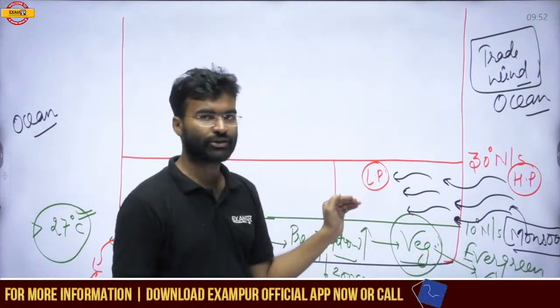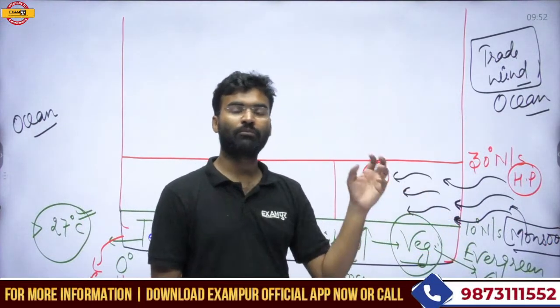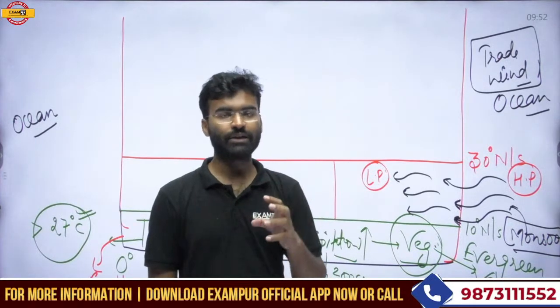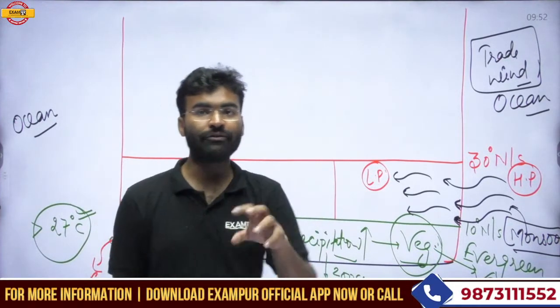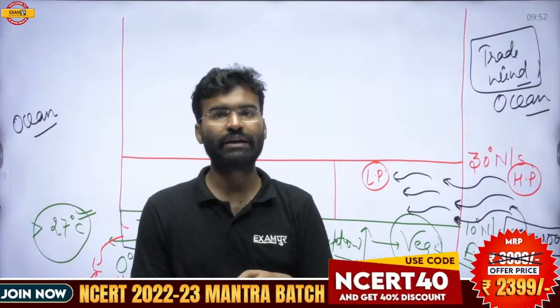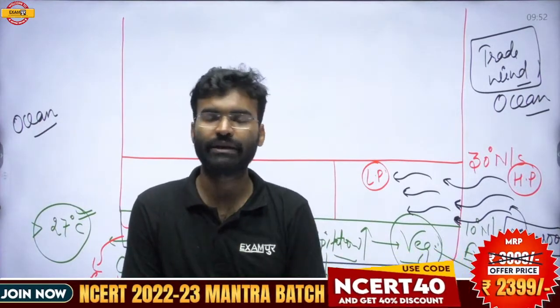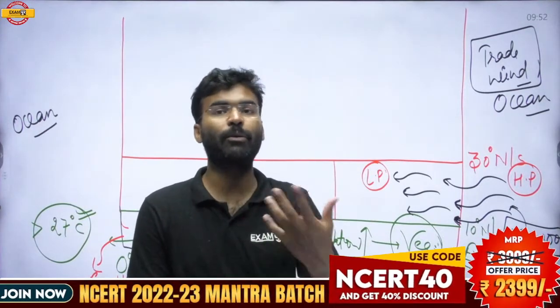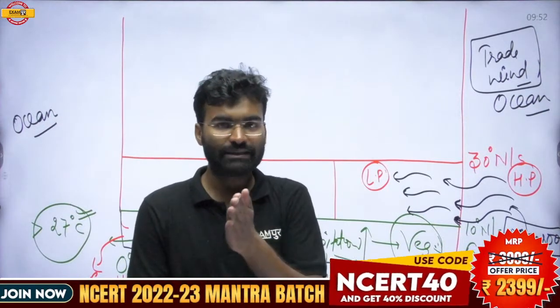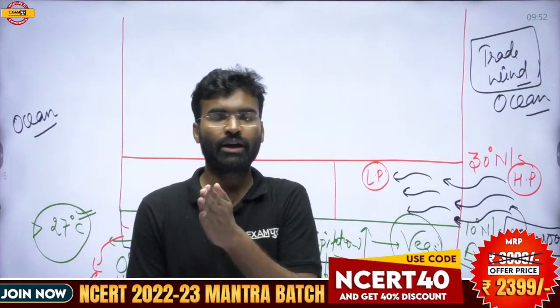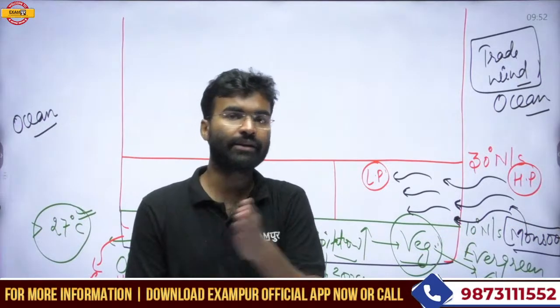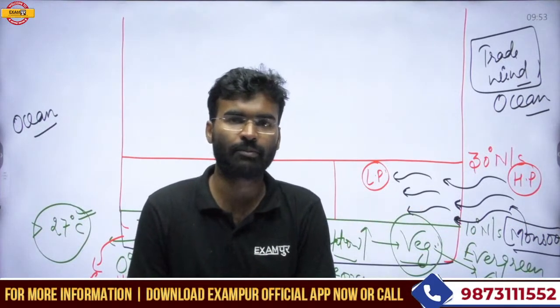At the initial stage of entering, the monsoon wind is laden with humidity. It has the maximum amount of humidity, because it has just left the oceanic surface and entered the continental part.